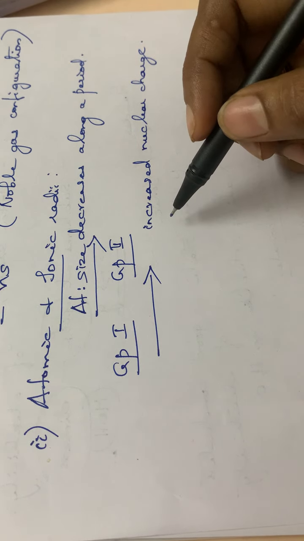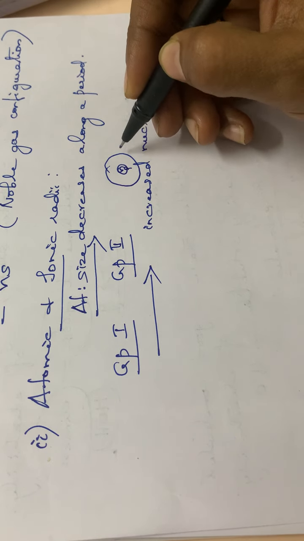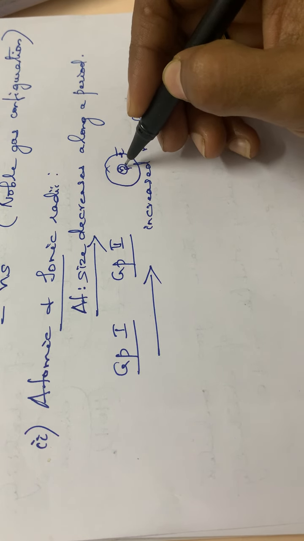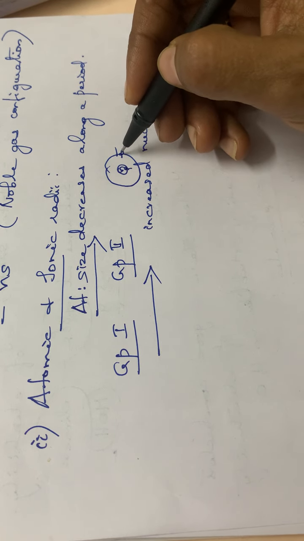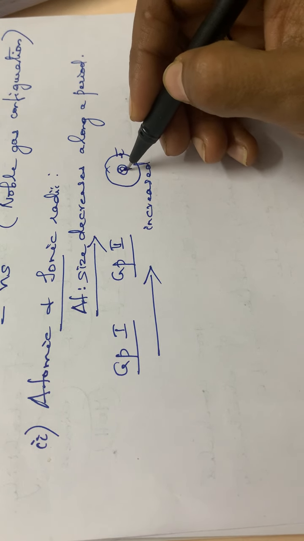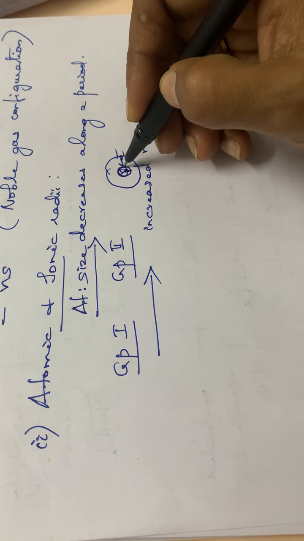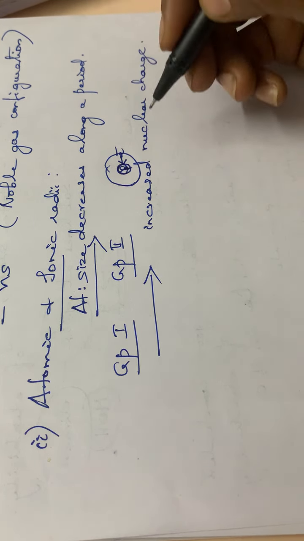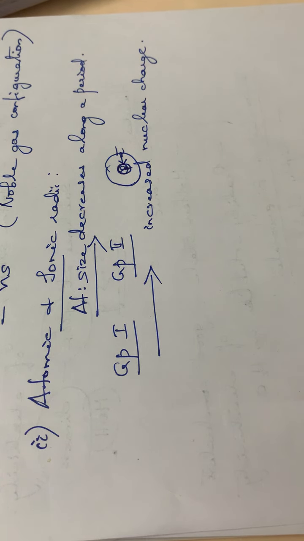The nucleus has neutrons and protons, and the electrons revolve around it. As the atomic number increases, one proton is added, so the nuclear charge increases. As a result, an inward pull is experienced by the outermost electrons, and the atomic size decreases along a period.